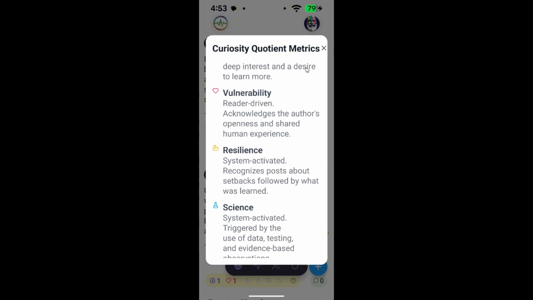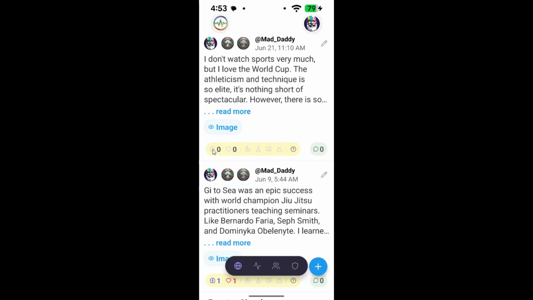The first 2 items, curiosity and vulnerability, are user-driven. If the post makes you think, that's interesting, tell me more, click on their little brain. If the post makes you think something like, I know what this feels like, you've been through that before, then click on the little heart. Our algorithm gives more clicks, less weight.